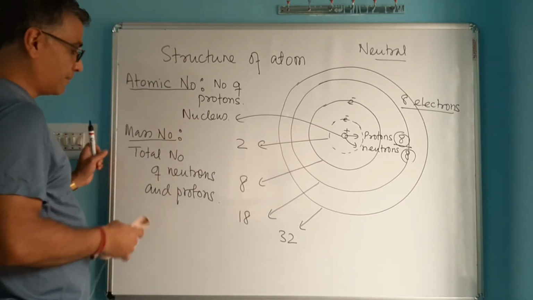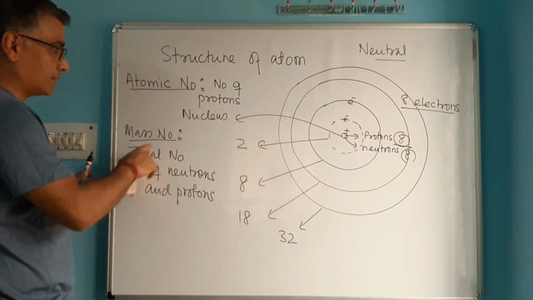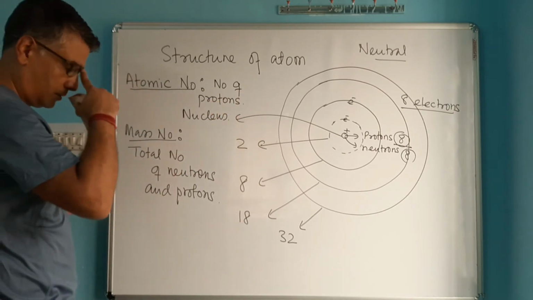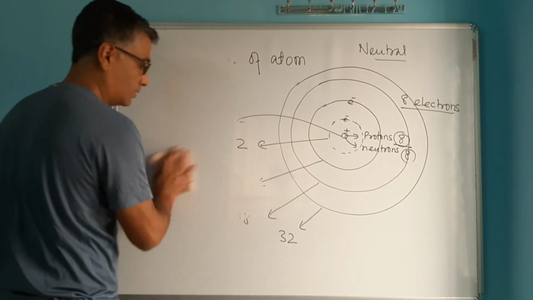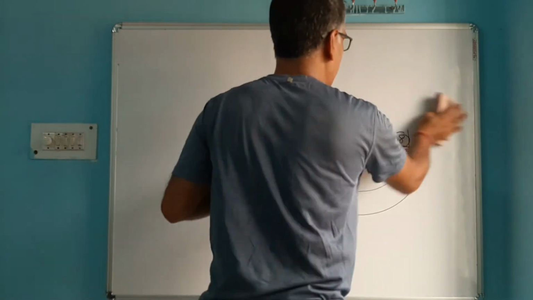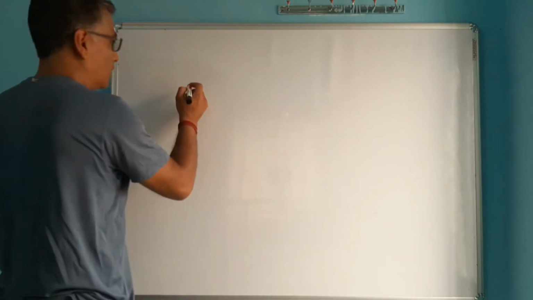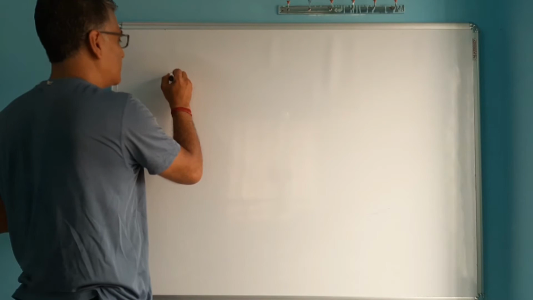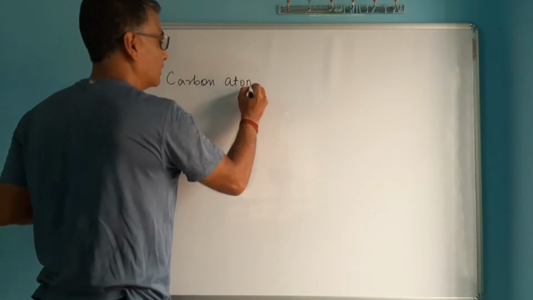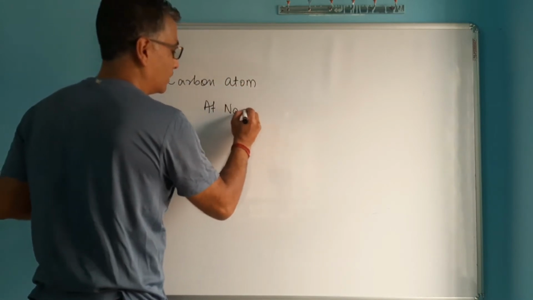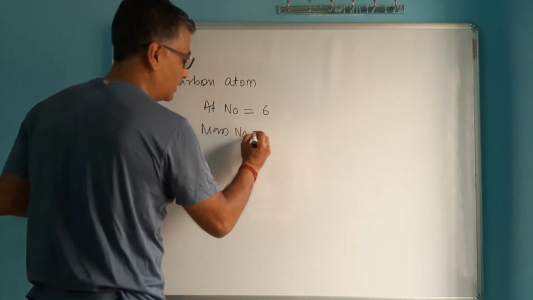Okay, so I'll give you some examples. I want you to copy this part, at least the atomic number as the number of protons and the mass number as the total number of neutrons and protons. Now next, I'll be giving you some atom, let's say a carbon atom. There's one particular type of carbon atom. Its atomic number is 6, and let's say its mass number is 8.